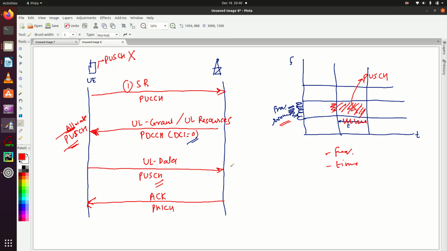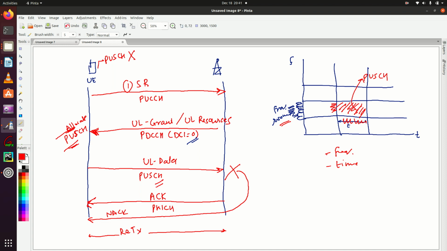If eNodeB fails to decode this data, eNodeB will send NACK to this UE, and in that case UE has to retransmit the data. So retransmission will take place. This is the flow related to scheduling requests.